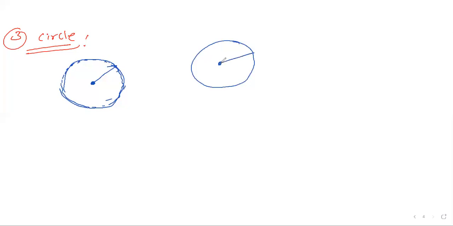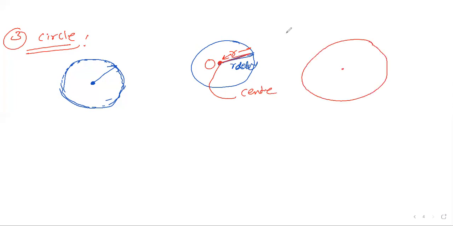In the circle, this portion is called the radius. The notation is small r. Next, this is called the center, and O is the center. One more term is the diameter. Diameter means the line which passes through the center. This is the diameter, capital D.